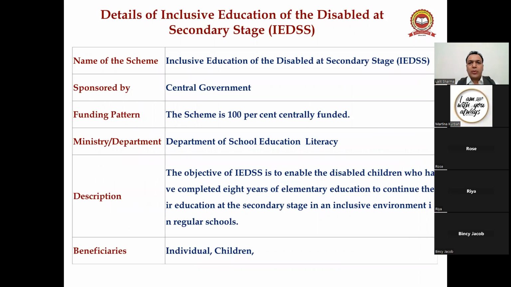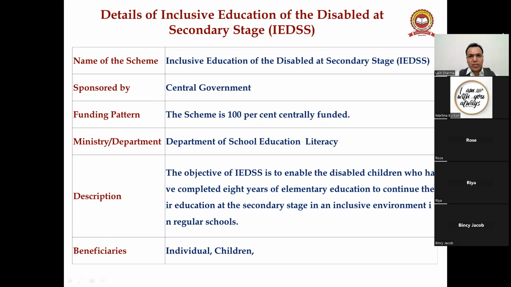So the details of Inclusive Education of the Disabled at Secondary Stage. Name of the scheme: IEDSS, sponsored by Government of India. Funding pattern: the scheme is 100% centrally funded. Ministry and department: it comes under School Education and Literacy. What is the objective in the description? The objective of IEDSS is to enable disabled children who have completed 8 years of elementary education to continue their education at the secondary stage in an inclusive environment, in regular schools. Beneficiaries: individuals or children, right guys?